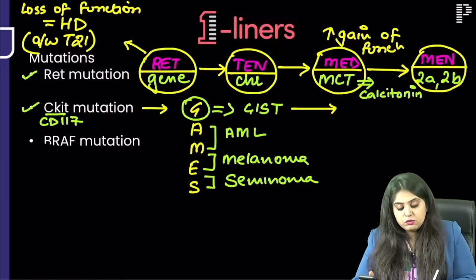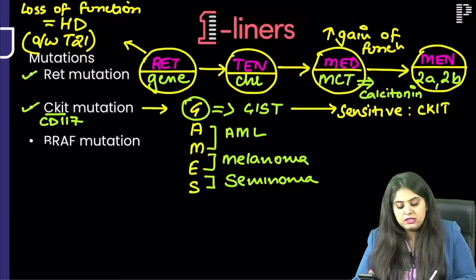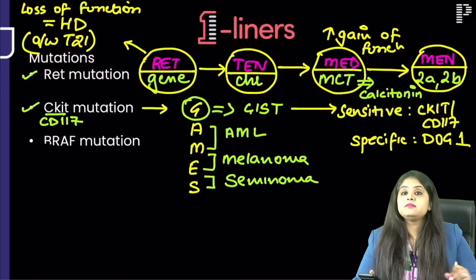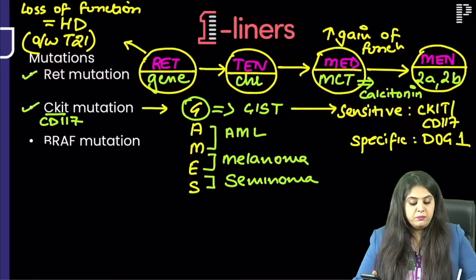So when I say GIST, what is the sensitive marker for GIST? It is the same as the mutation, ma'am, c-kit or CD117. But if I ask you the specific marker for GIST, it is going to be DOG1. Right? Okay, let's move forward to BRAF mutation.